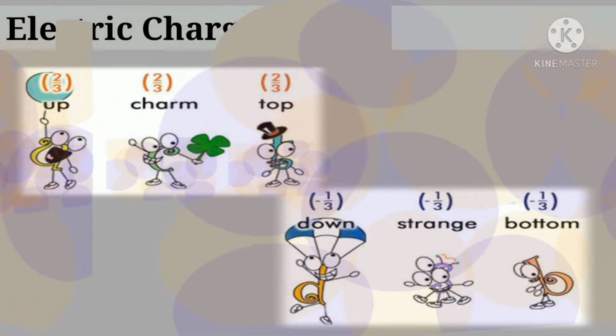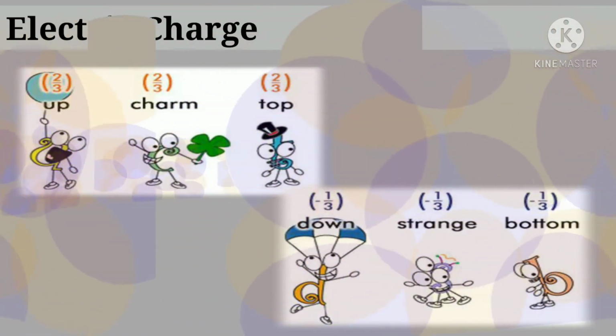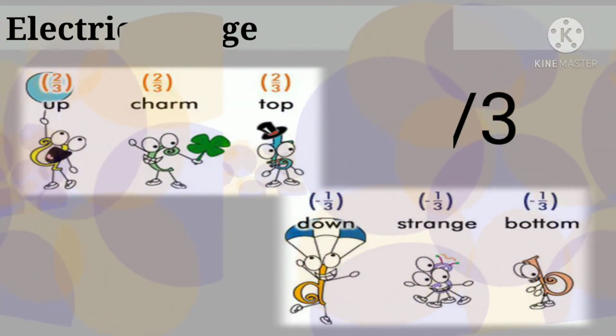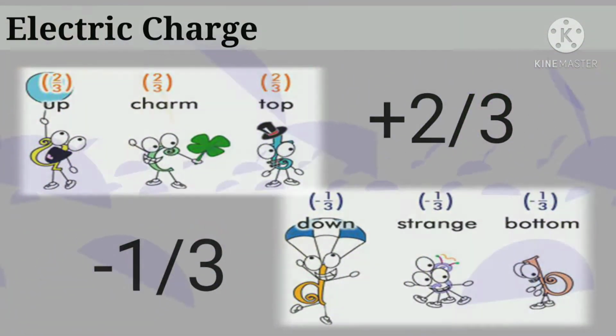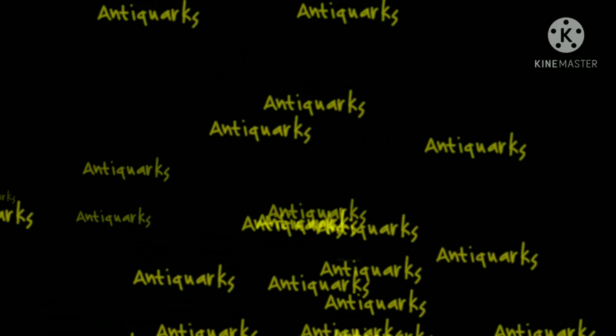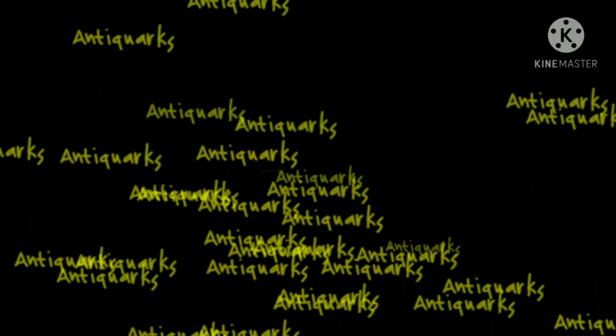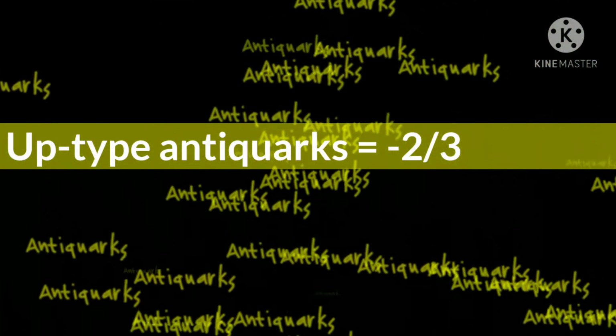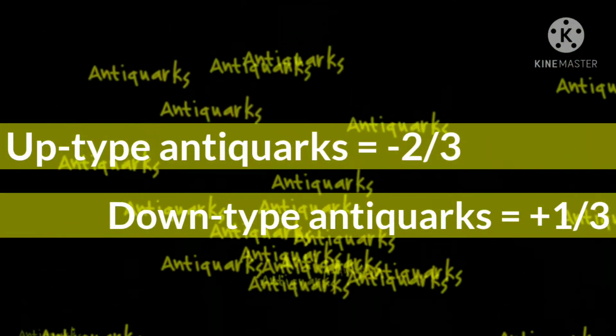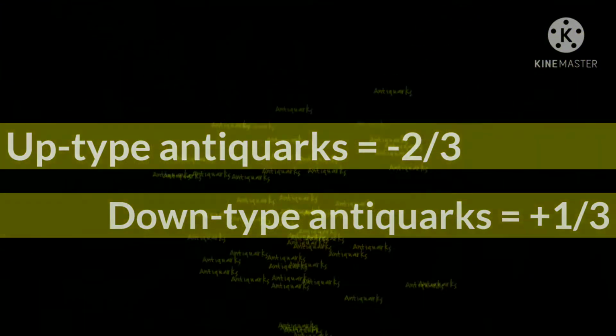Quarks have fractional electric charge values, either -1/3 or +2/3 times the elementary charge depending on the flavor. Up, charm, and top quarks have a charge of +2/3, while down, strange, and bottom quarks have -1/3. Antiquarks have the opposite charge to their corresponding quarks. Up-type antiquarks have charges of -2/3, and down-type antiquarks have charges of +1/3.